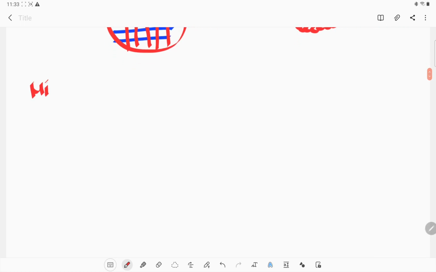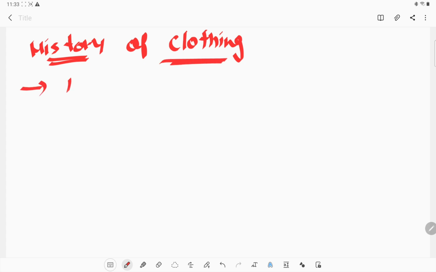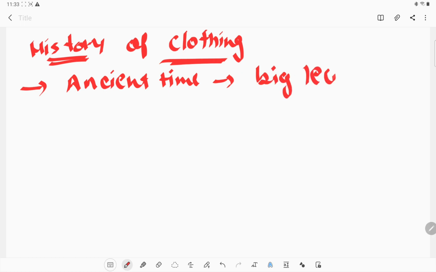Now the last and important thing is the history. What is the history of cloth materials? How, in the ancient time, did we used to wear clothing? In the ancient time, people used to take big leaves or stem portions or skin of animals, or fur.